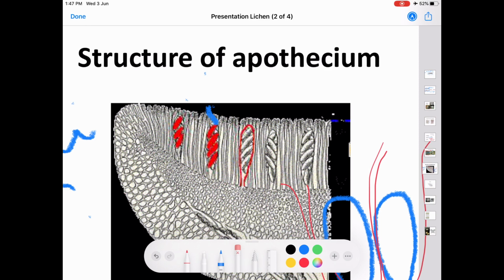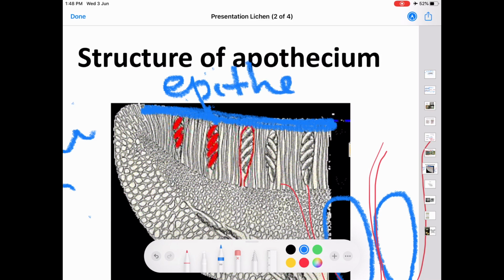Now, the paraphyses get embedded in gelatinous material to form a thick covering over the asci. That is, the paraphyses get embedded in a thick gelatinous material to form a layer known as epithecium. The epithecium is the outermost layer of hymenium.